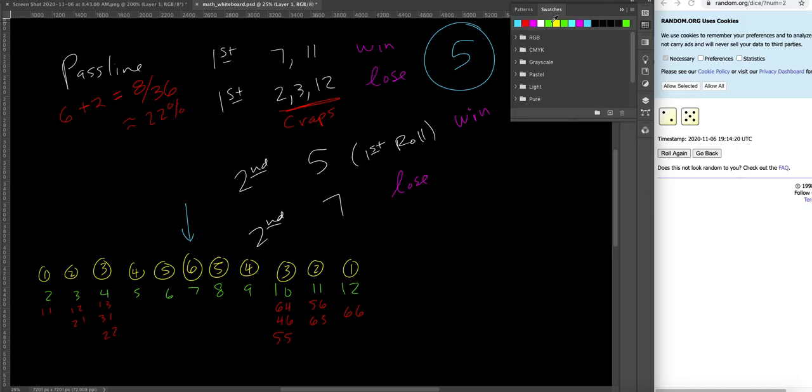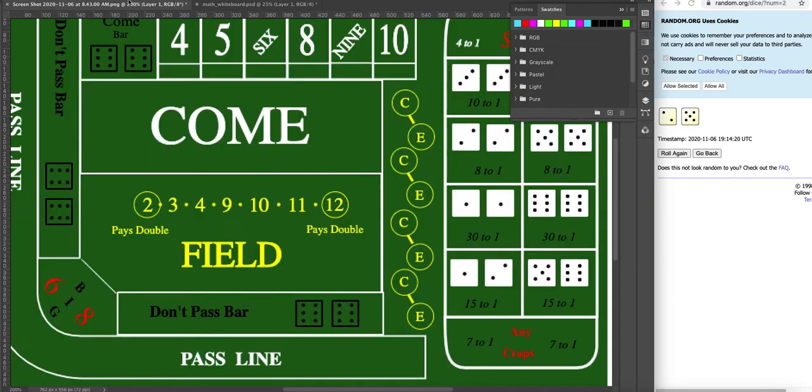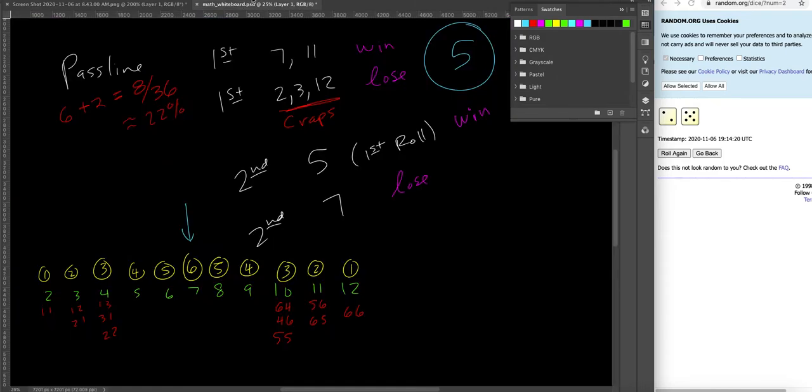So we won't go into all the probabilities right there, but I just want to take a break and talk about that. Okay, now the exact opposite to the pass line bet is the don't pass bar. And so all that does is it's saying you're betting against the person who's rolling, and so this win changes to a lose. This lose changes to a win. So on the first roll, you want to get craps. You want 2, 3, or 12. On the second roll, you want a 7.